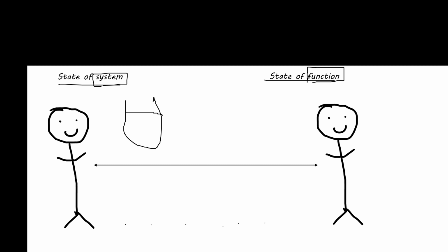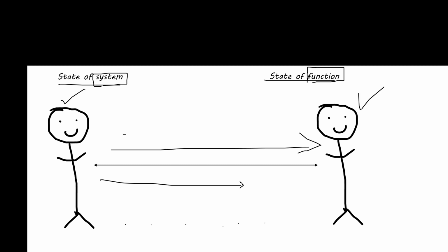Here we don't talk about the initial and final position, we talk about the things that happen while covering the distance. But in the state of function, you talk about the outer system of the object. Here you only talk about the things that happen to a body from point A to point B. You don't talk about the things that happen between the covering of the distance.